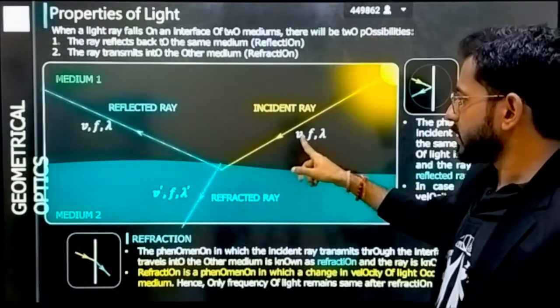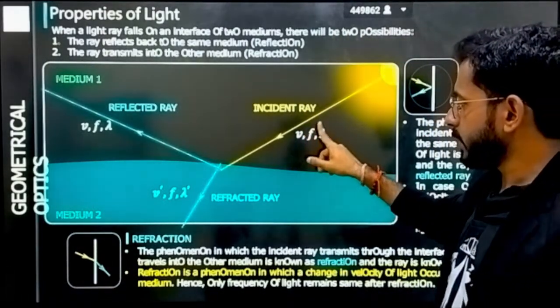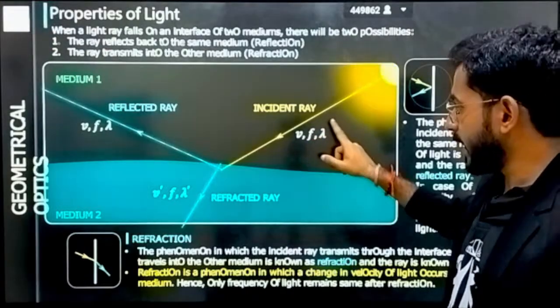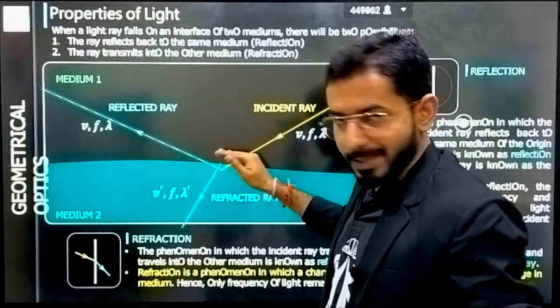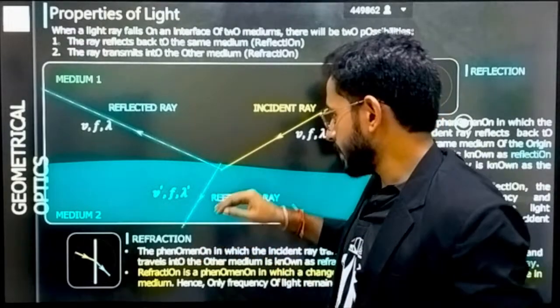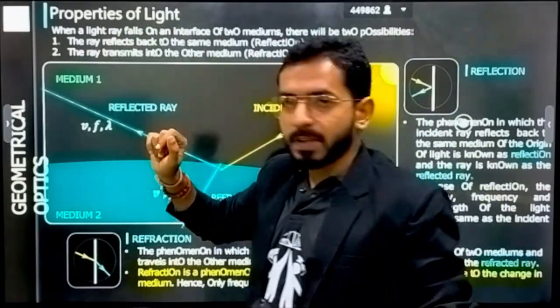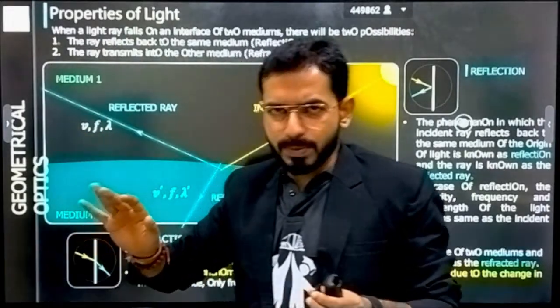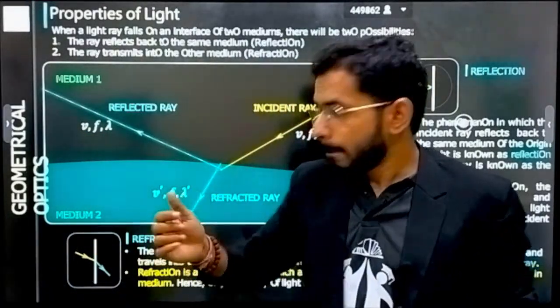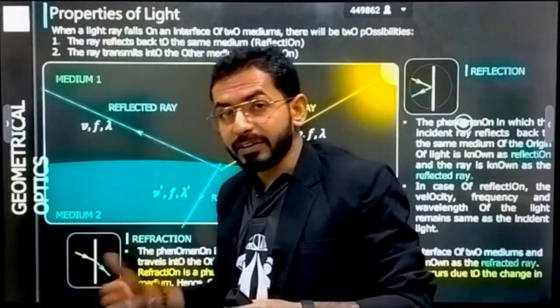Notice here, v is represented for velocity, f for frequency, and lambda for wavelength. This light is incident on the surface, the surface I have shown you here. Some part of the light is reflected. If it is reflecting, all the things will be the same, because it is still in the same medium. But some part of the light is getting refracted.